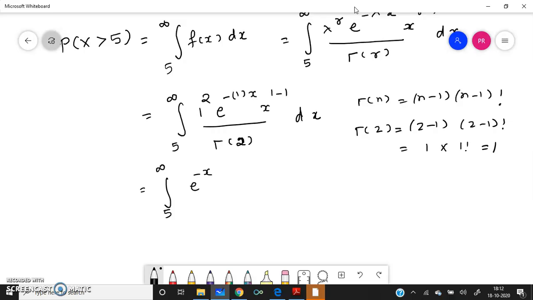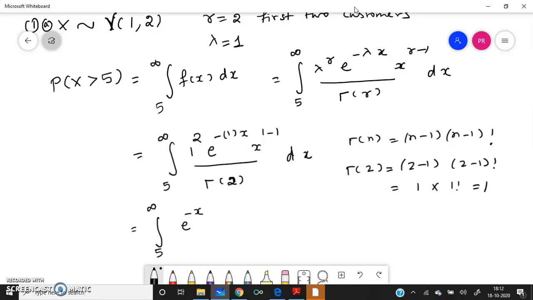Sorry, I made a mistake here. It is x to the power of r minus 1, right? R is 2, and 2 minus 1 is 1. So I will get x here. 1 square is 1, e to the power of minus x, x to the power of r minus 1, which is 2 minus 1, that is 1 only. Gamma of 2 we are getting as 1, into dx.